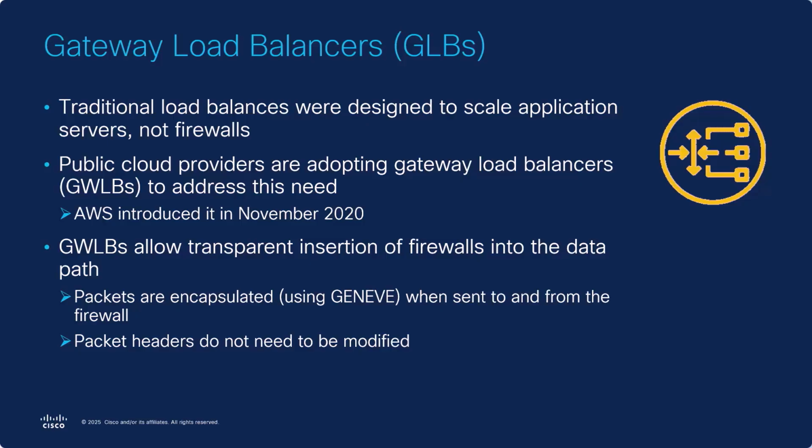Gateway load balancers allow transparent insertion of firewalls into the data path by encapsulating the data in a Geneve tunnel, which is very similar to VXLAN, and sending the packets to and from the firewall. Because of the encapsulation, the packet headers never need to be modified.